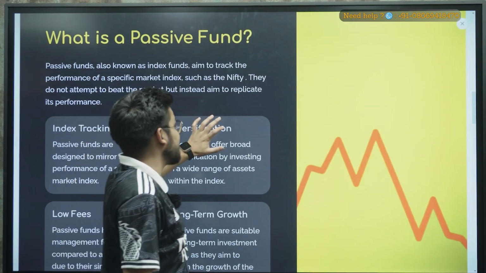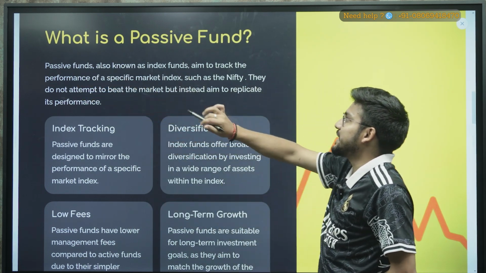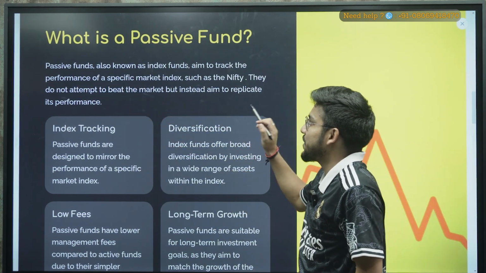Now the second thing is, what are passive funds? As you can see in the definition, passive funds, also known as index funds, aim to track the performance of a specific market index.